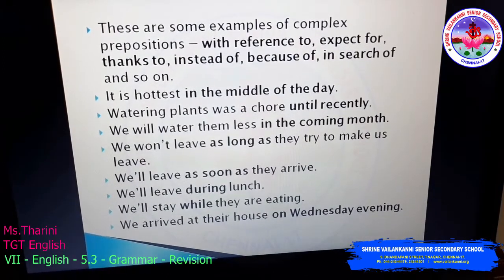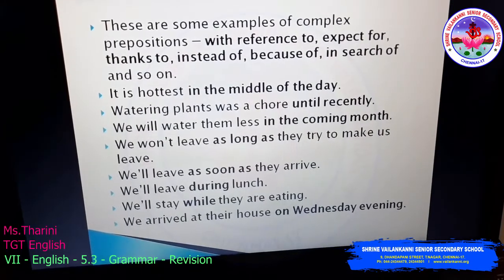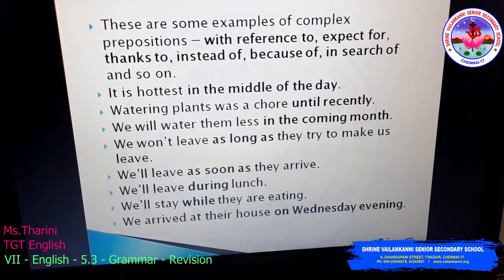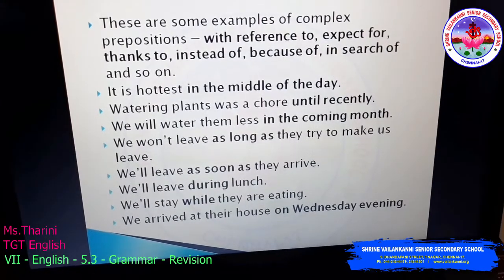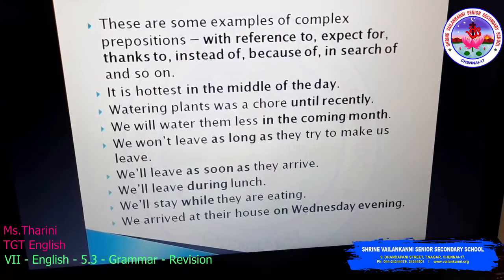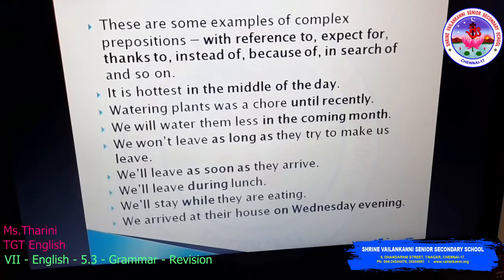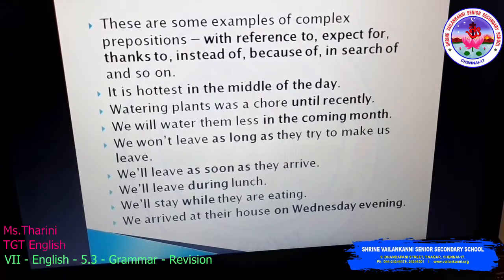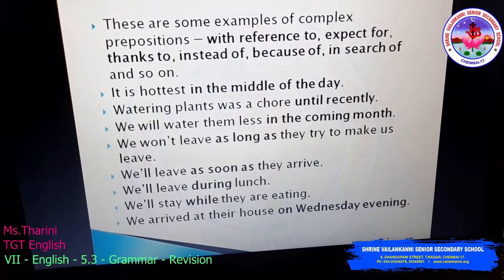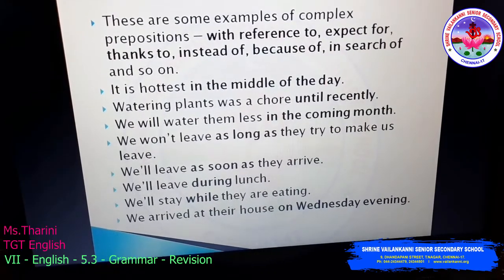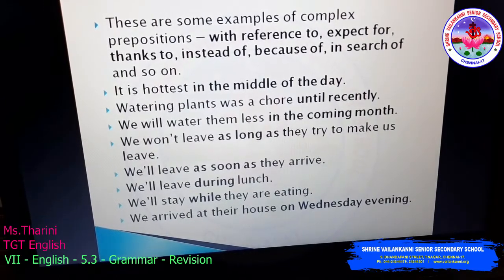We won't leave as long as they try to make us leave. We won't leave is not a preposition. They try to make us leave is also not a preposition at all. So what is the preposition here? As long as. As is a preposition. So as long as is the preposition. Next, we will leave as soon as they arrive. Again, it's an easy thing. We will leave as soon as they arrive.